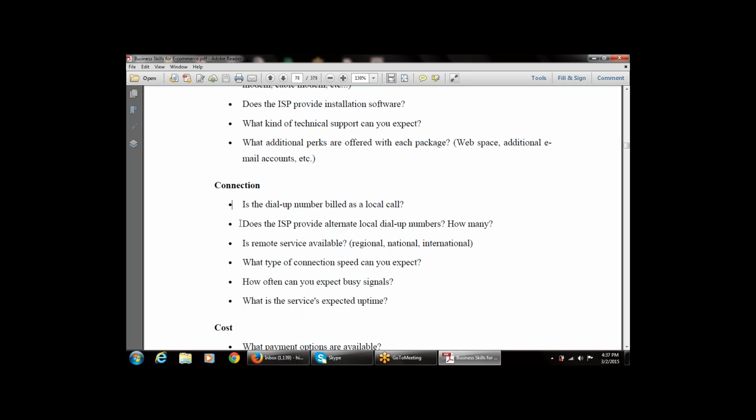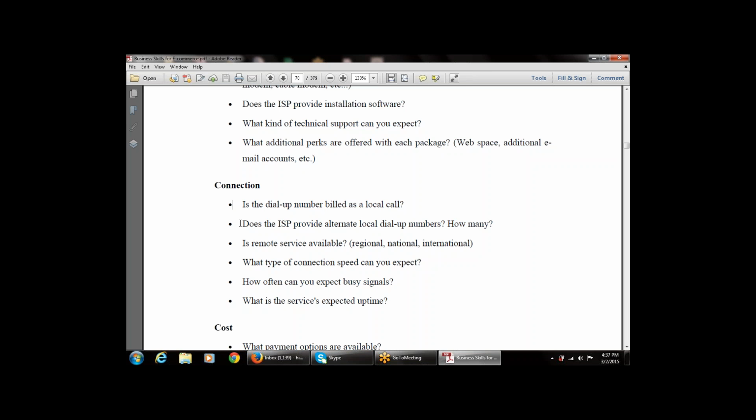Then, is remote service available? If it is available, is it in regional, national, or international form? Then, what type of connection speed can you expect? Are you expecting 36 kbps or some other speed?